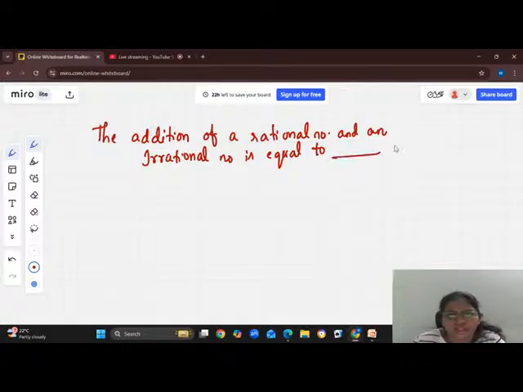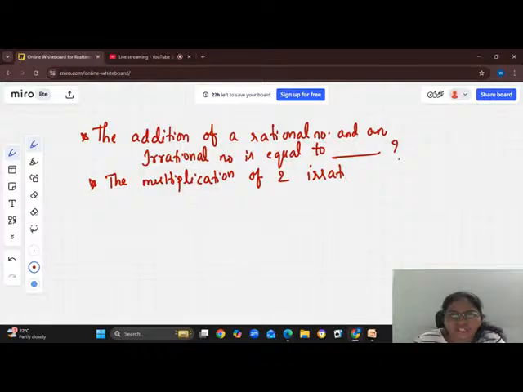At the same time, the multiplication of two irrational numbers is what?